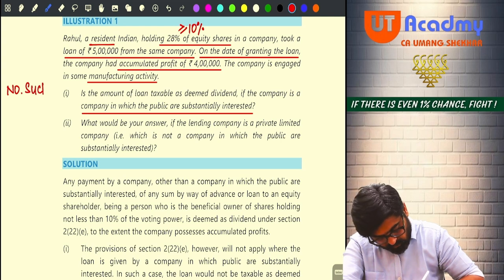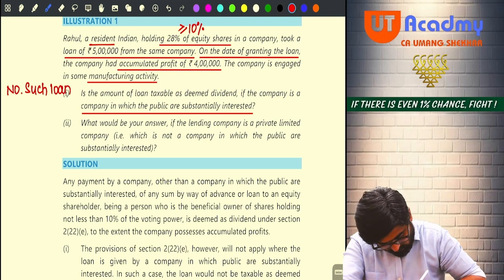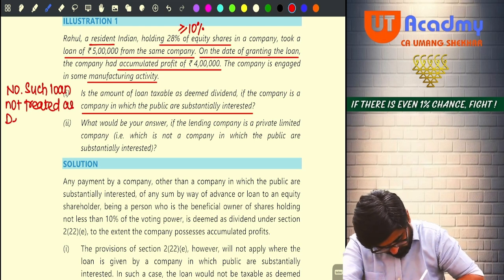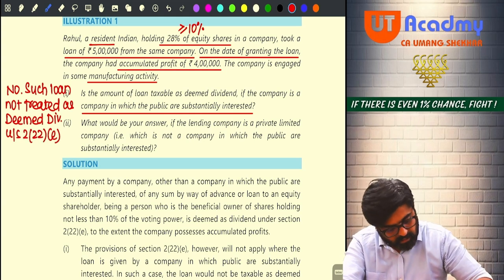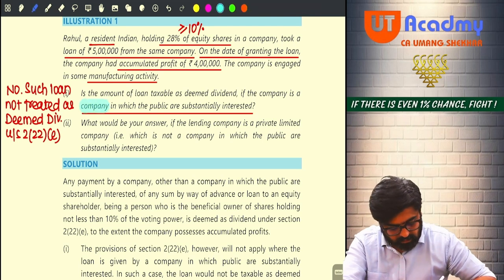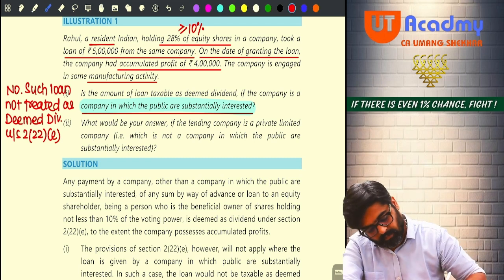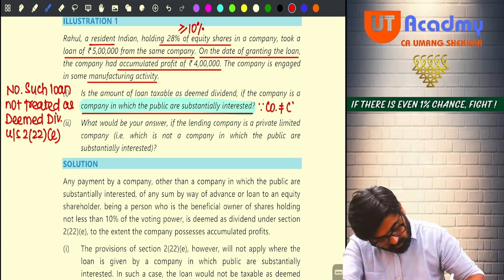Such loan not treated as deemed dividend under section 2(22)(e). Why not treated, sir? Because the company is not a closely held company. Write down: since company is not equal to closely held company.